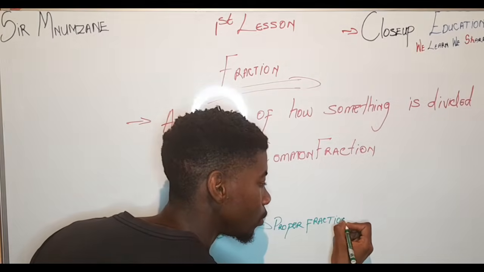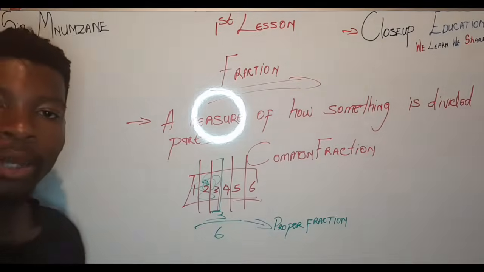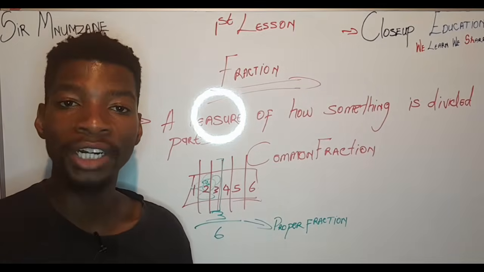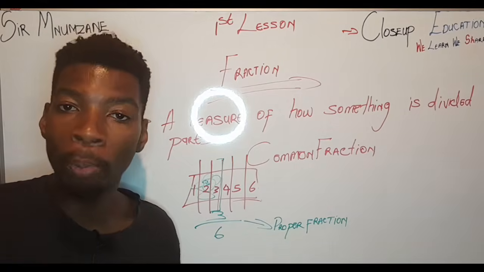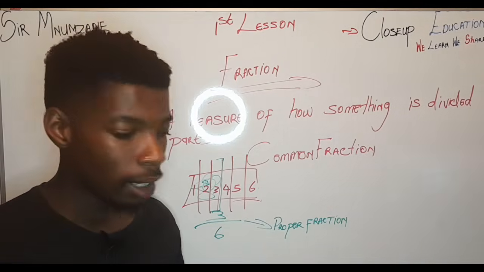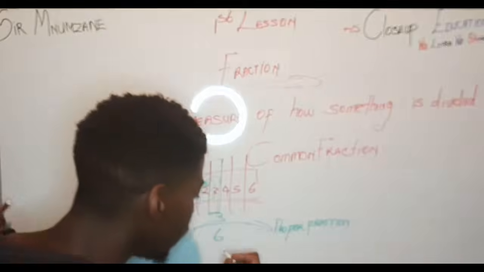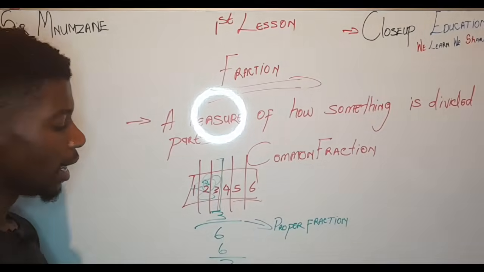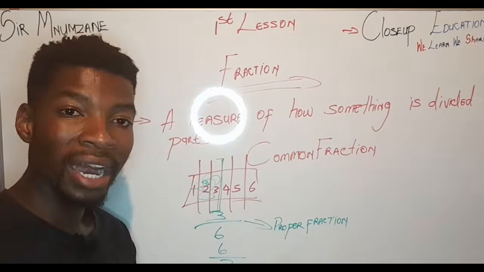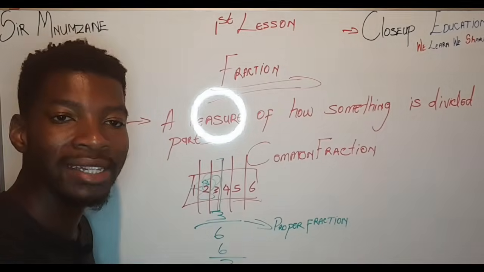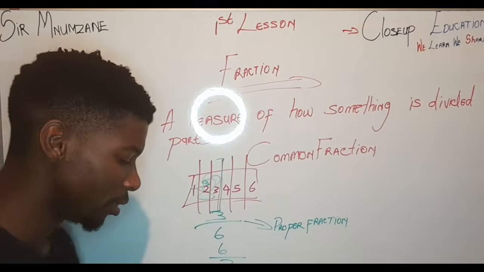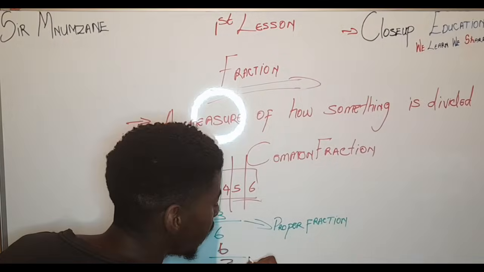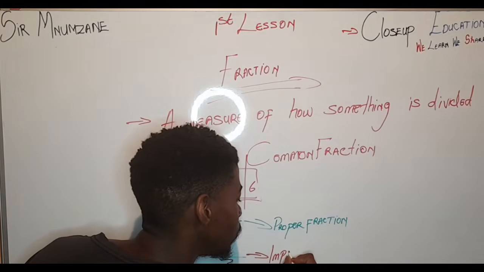Then we have our second type of fraction, which is called an improper fraction. It is the opposite of the proper fraction, meaning it has to be 6/3. The numerator is much bigger than the denominator, and that is an improper fraction. 6/3 is an improper fraction.